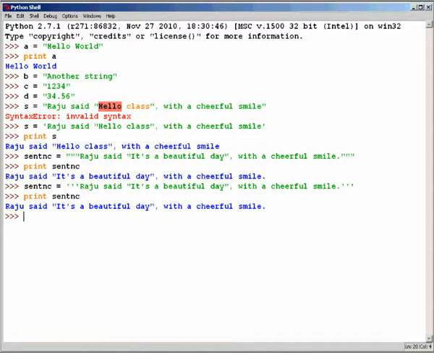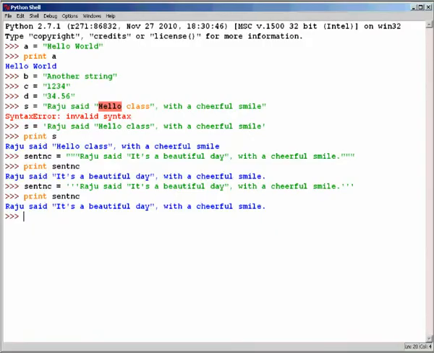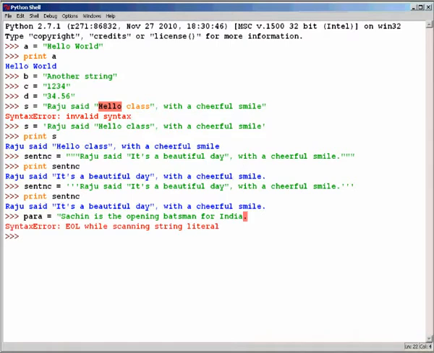Now what if a string must contain multiple lines, such as this one? The first line is Sachin is the opening batsman for India. The second line is Dhoni is the captain of the Indian team. Let us try to define it the usual way by enclosing in double quotes. As we can see, it shows a syntax error since it was expecting a closing double quote.